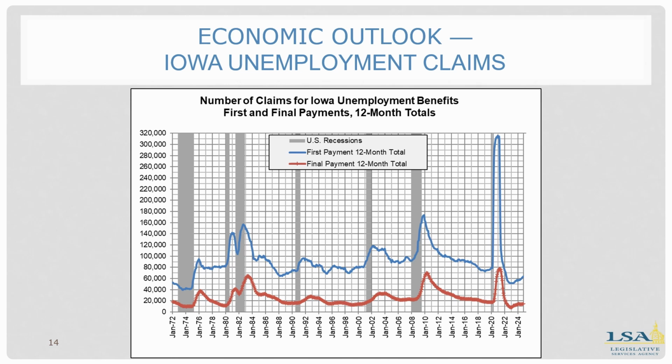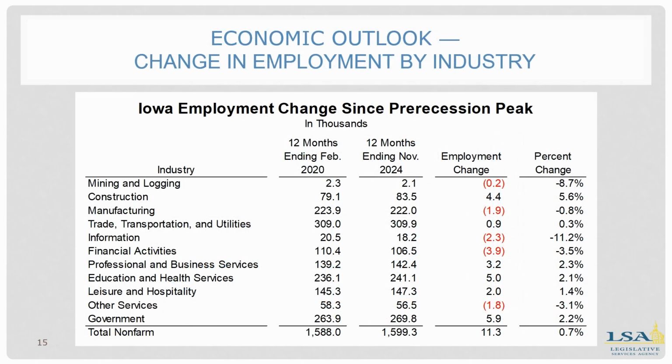In 2022 first payments hit a low not seen since the 1970s after the extremely large increase in payments during the pandemic. UI payments have increased slightly in recent years, but first payments are still lower than in the 2010s. Slide 15 looks at Iowa employment changes since the pre-recession peak in 2020. Growth over the last 5 years has totaled 11,000 jobs in the state, although some industries have done better than others. Government, education and health services, and financial activities, along with construction, have done well, while financial activities, information, and manufacturing have not done as well.